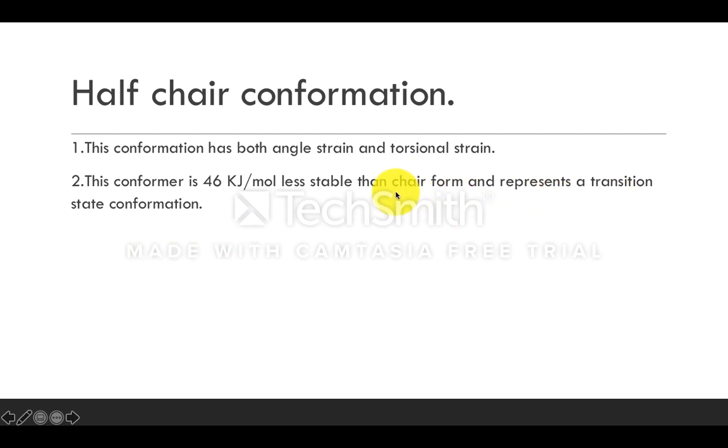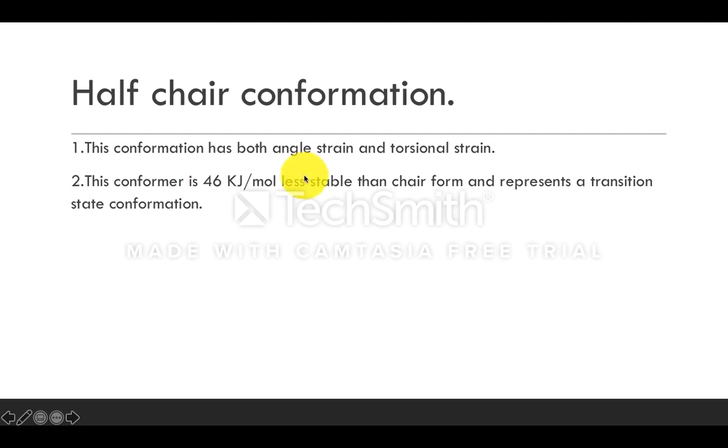So this is less stable than the chair form by 46 kilojoules per mole. So almost this state doesn't exist because we are representing this as a transition state. Transition state means this form of conformation is available for a very less time only.